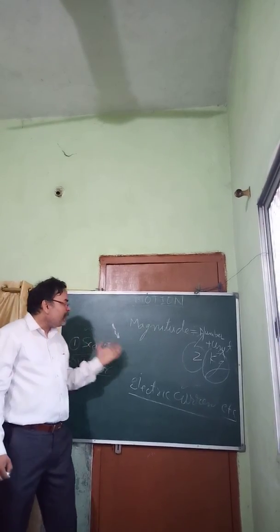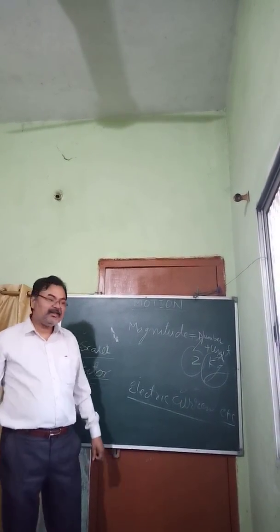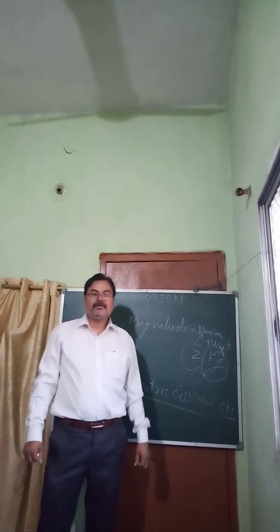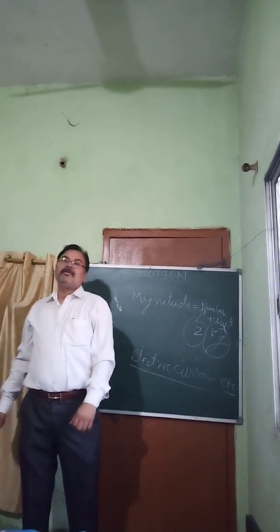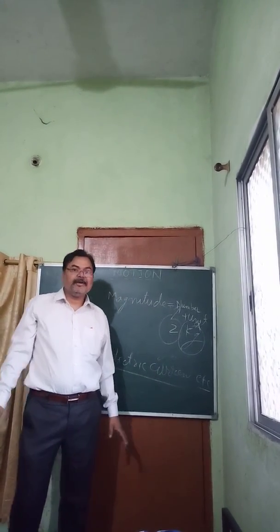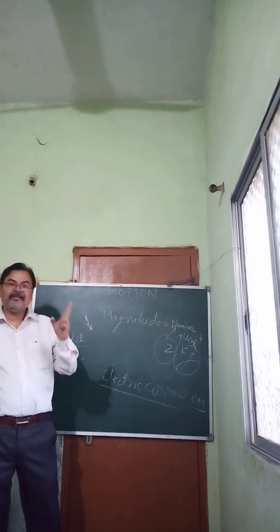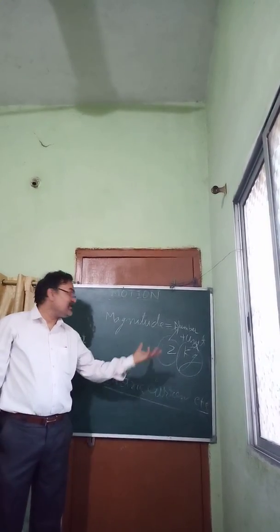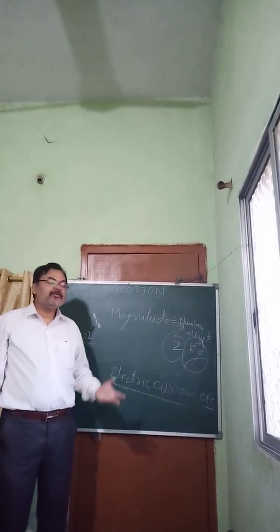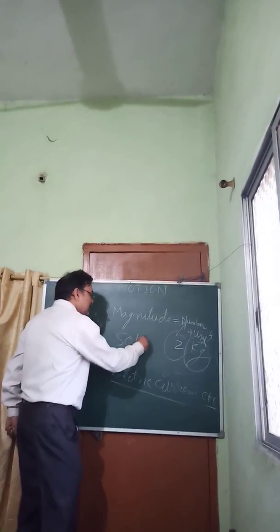So scalar quantities are the physical quantities which have only magnitude but no direction. When you talk about height, you say my height is 5 feet 3 inches. You never mention any direction, only a number and a unit. When talking about mass, you say my mass is 50 kg.